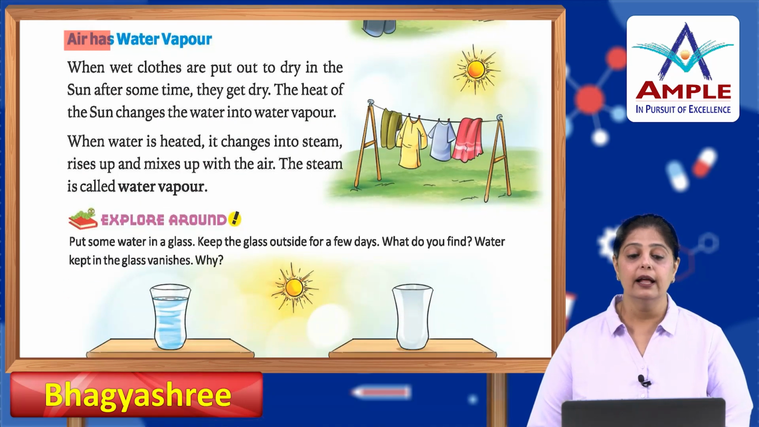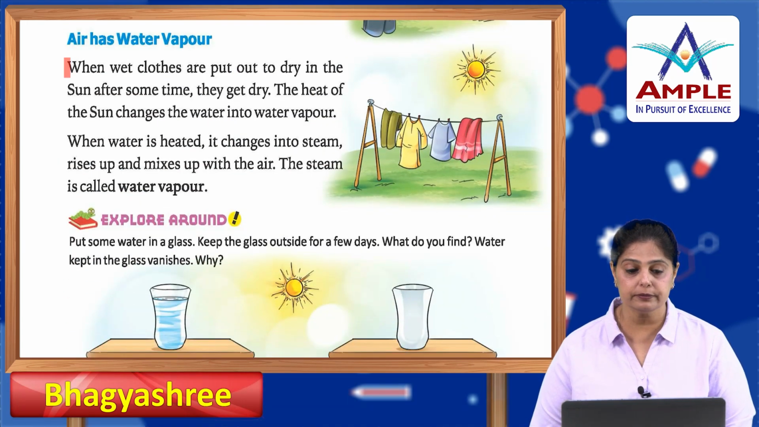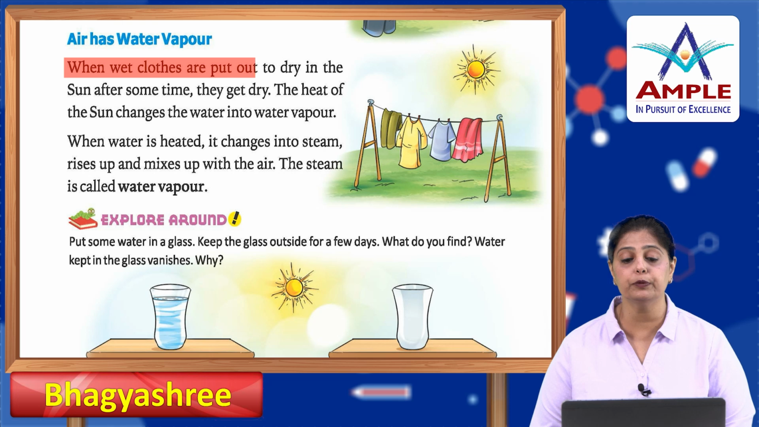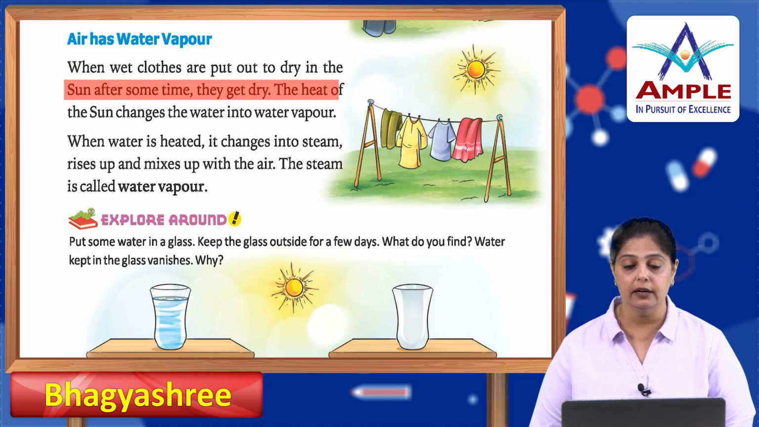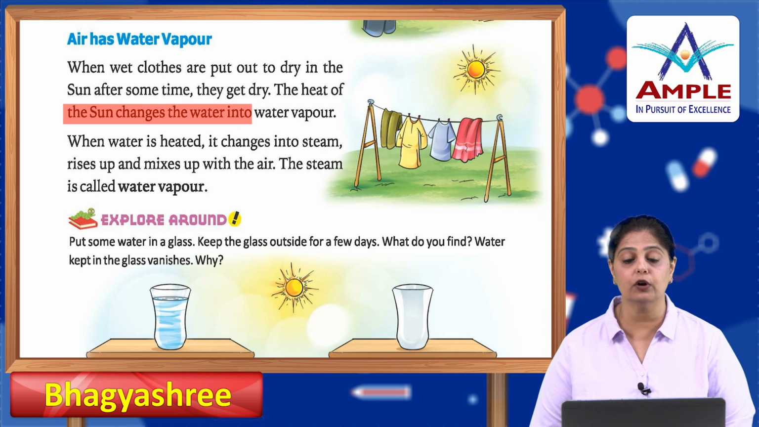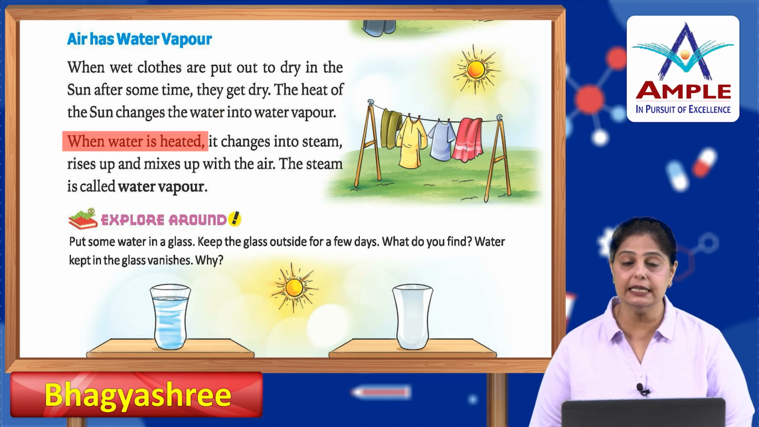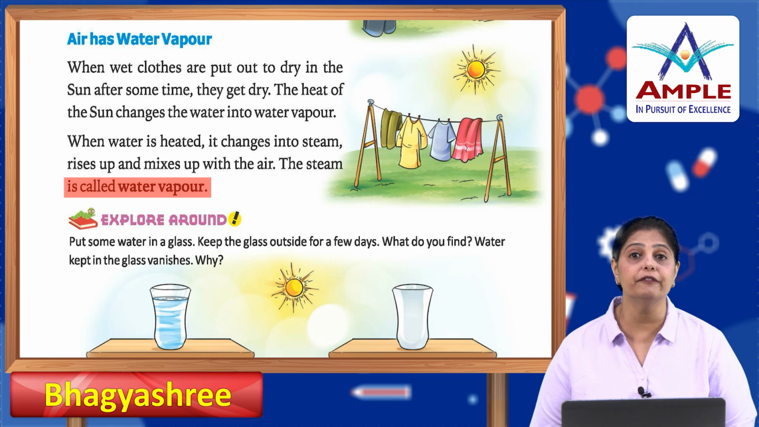Right. Now, air has water vapor. When wet clothes are put out to dry in the sun, after some time they get dry. The heat of the sun changes the water into water vapor. When water is heated, it changes into steam and rises up, and it mixes up with the air. The steam is called water vapor.